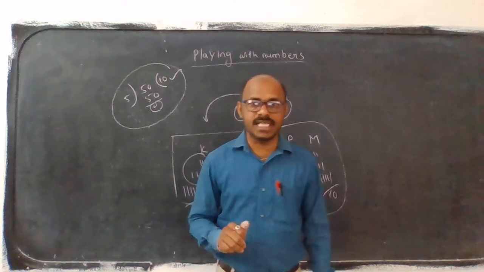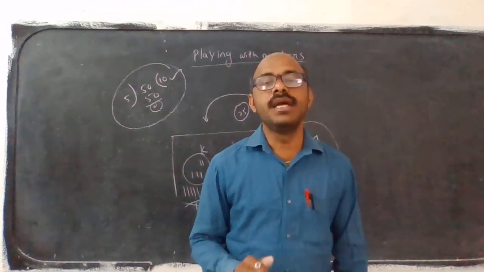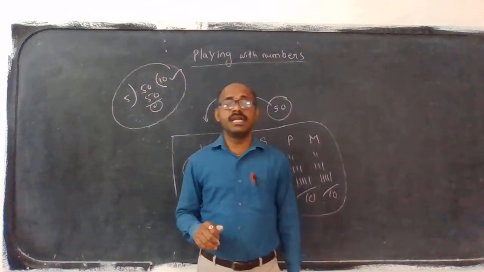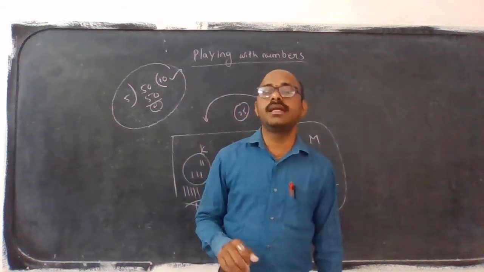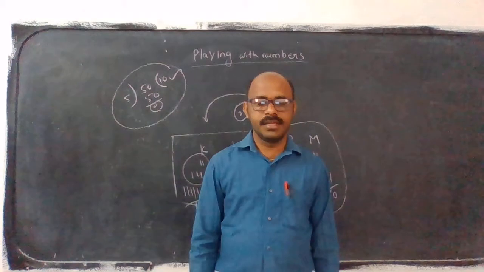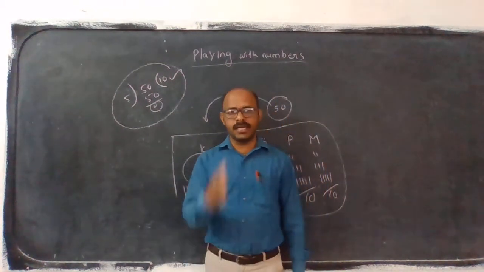In this class we will discuss divisibility by 2, divisibility by 3, divisibility by 6 and 9. These 4 properties I will explain in this video.